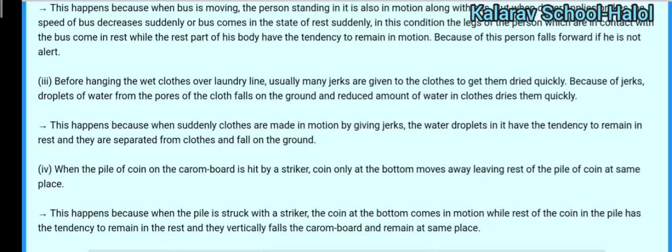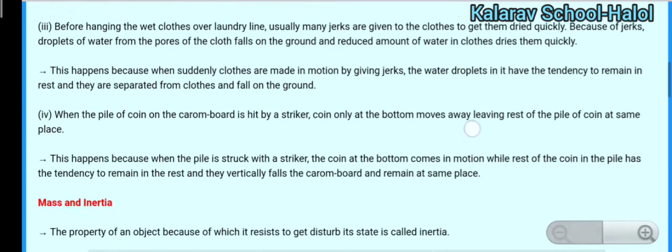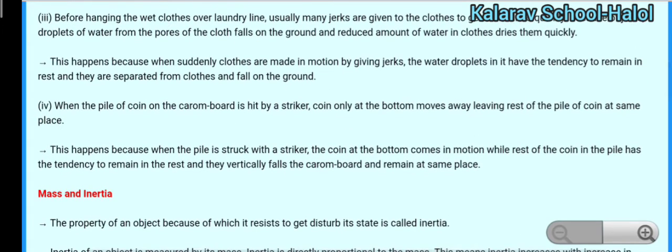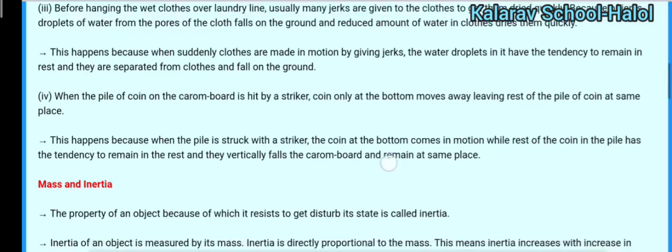So they fall vertically on the carom board and remain at the same place. You can see this type of question in your textbook also. A lot of questions are directly connected with the law of inertia, that is, a body remains at rest or in motion unless an external force is applied on it.